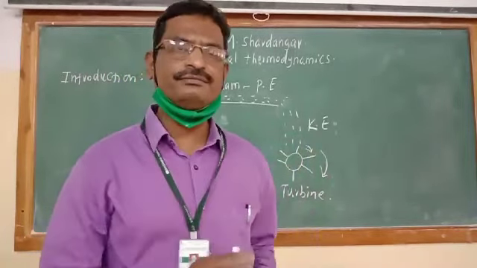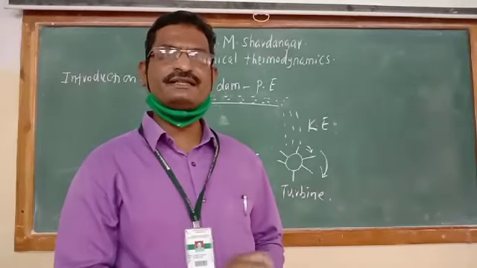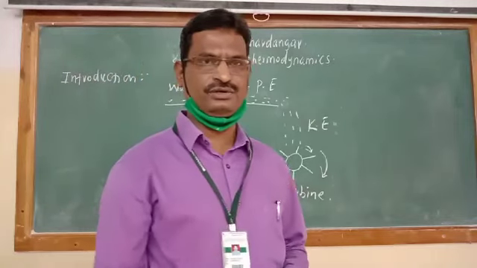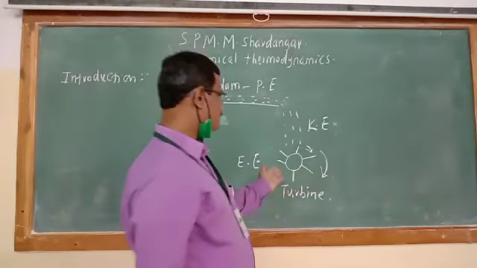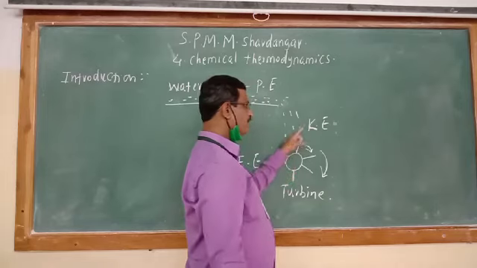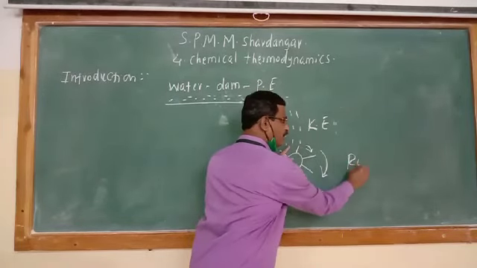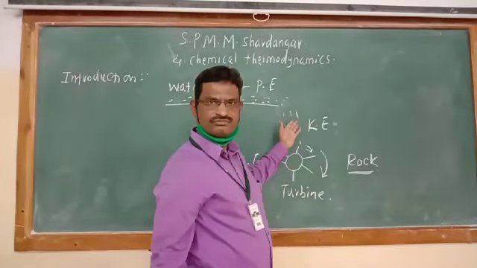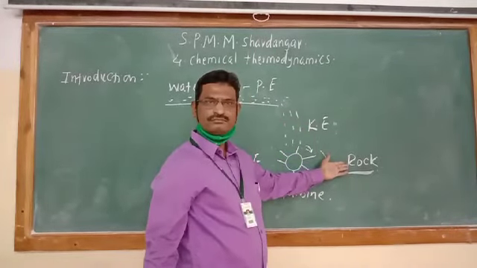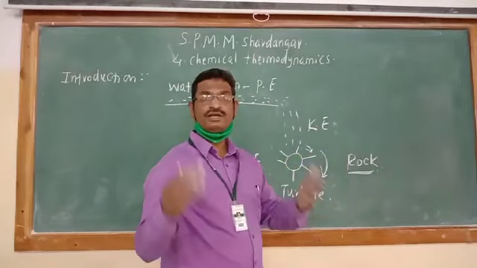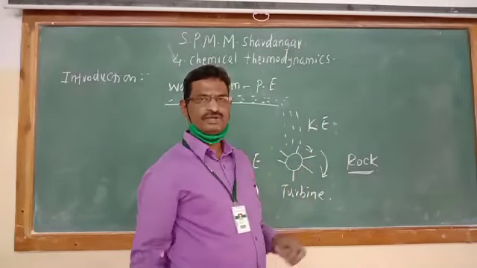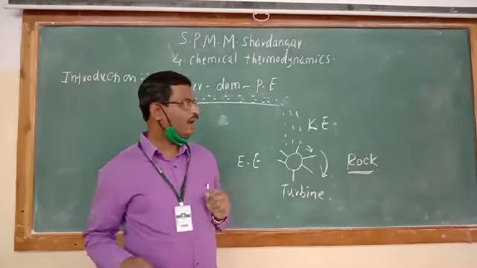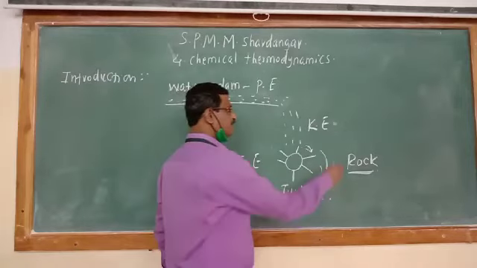At the same time, each form of energy can also be converted into heat energy also. Instead of this turbine, if this water falls on the surface of rock, kinetic energy is converted into heat energy. It is suggested that all the various forms of energy are converted into heat energy also.